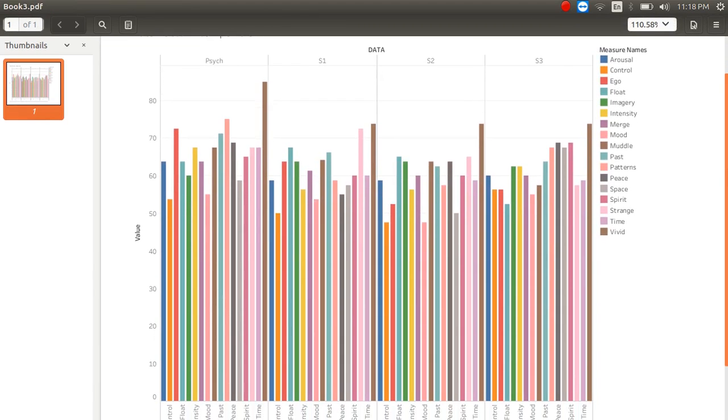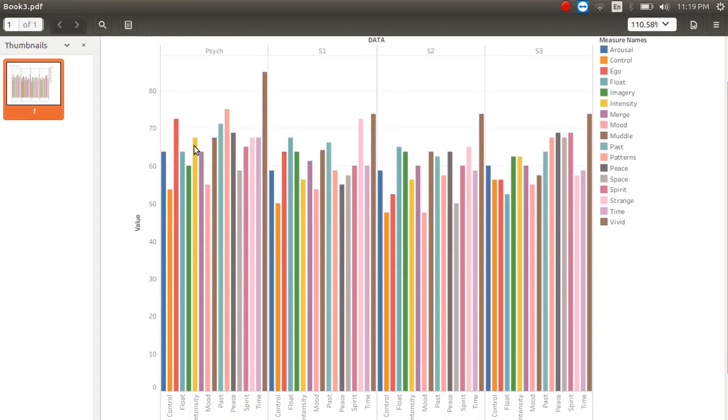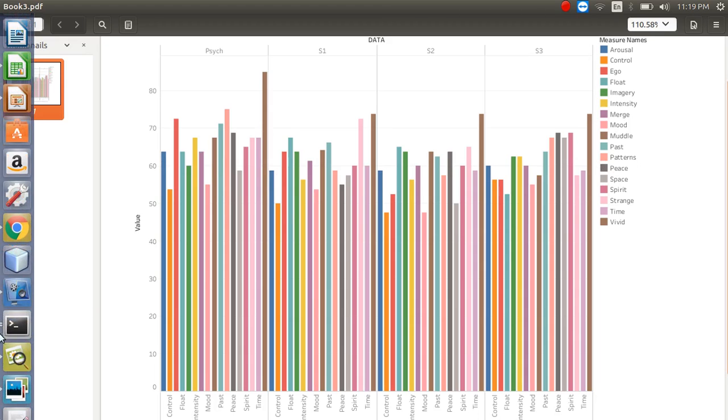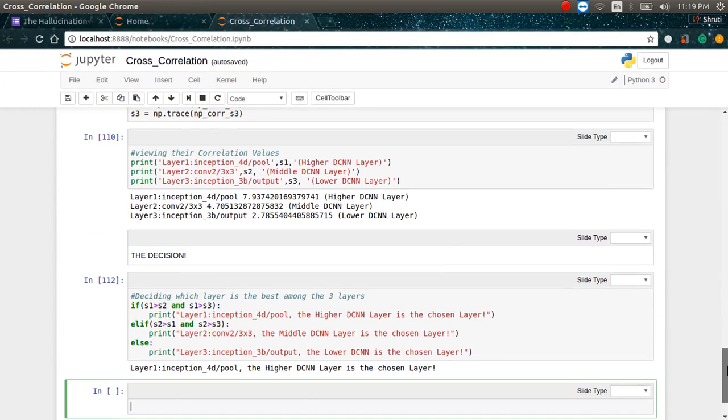We use Tableau for this because Tableau is very efficient to generate reports. You can see that the patterns of all are changing, and this is just a visualization. The result that we have obtained is after the mathematical computation in the Jupyter notebook.